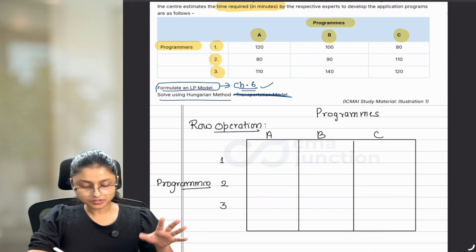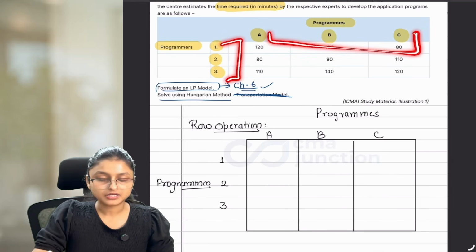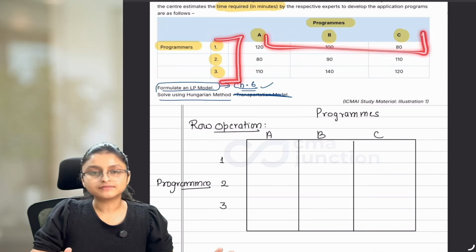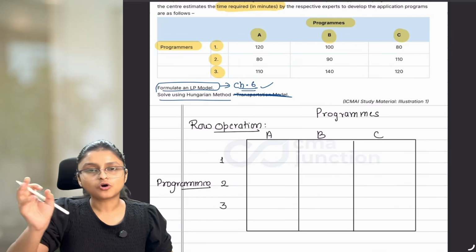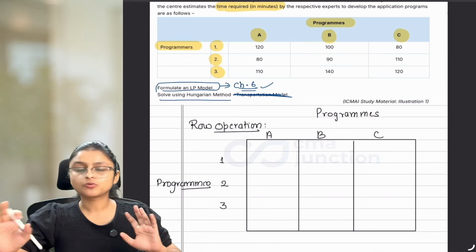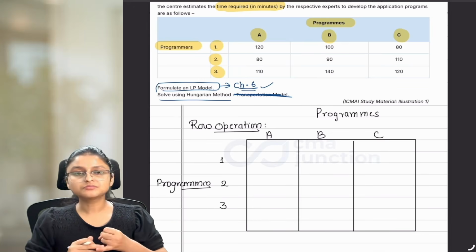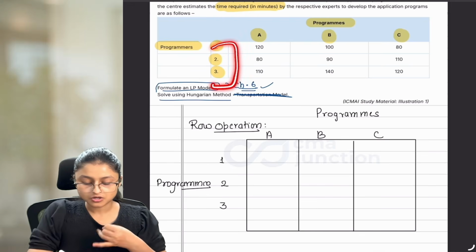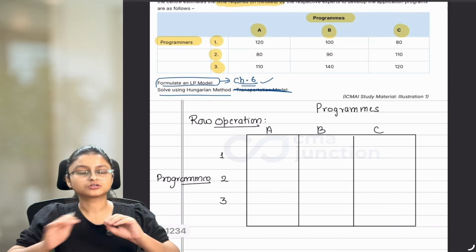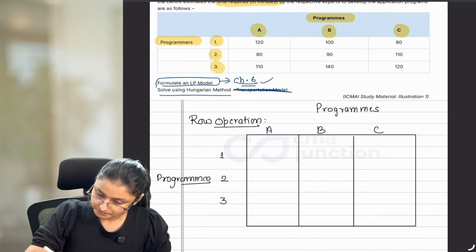It can happen that the question is providing us here the workers and here the jobs. It can also happen that jobs are available here and workers are available here. Doesn't matter. All of it will not impact your answer. So no need to rearrange whatever is given in your table. You can directly take it. It doesn't matter whether job is given here or workers are given here. Doesn't matter at all. Okay? Now,